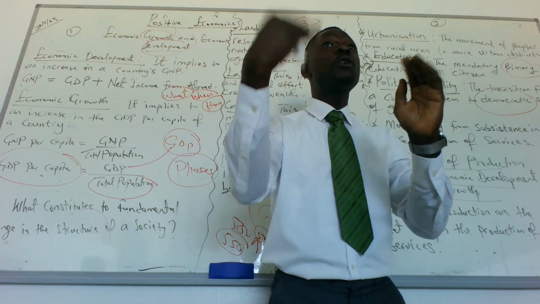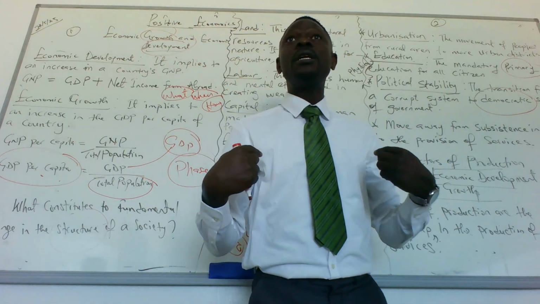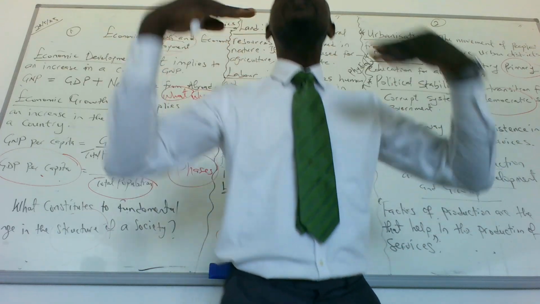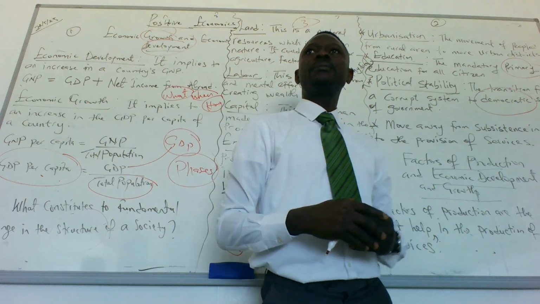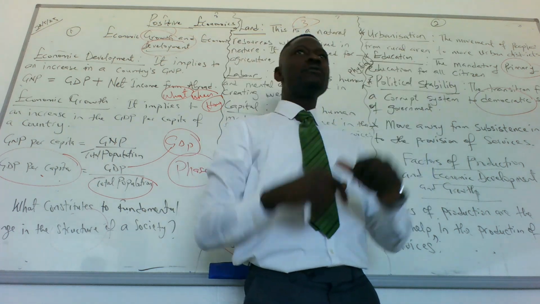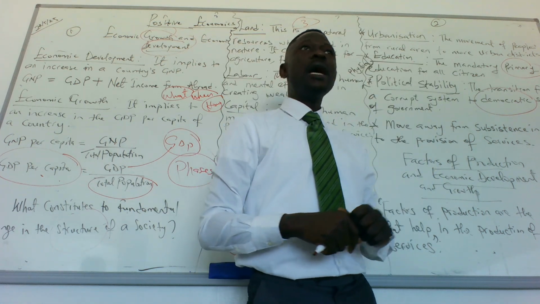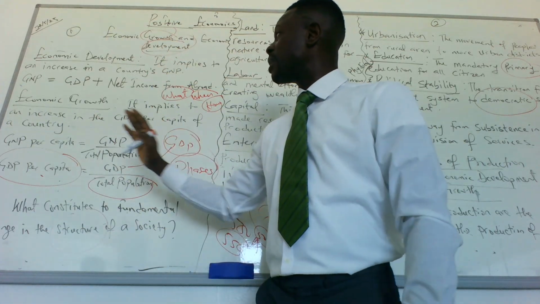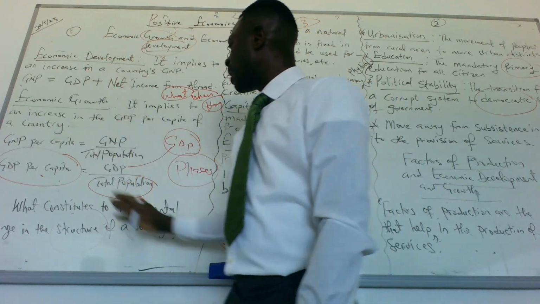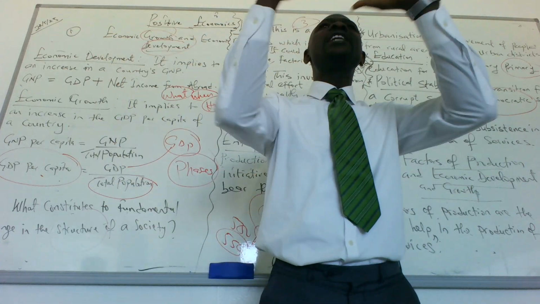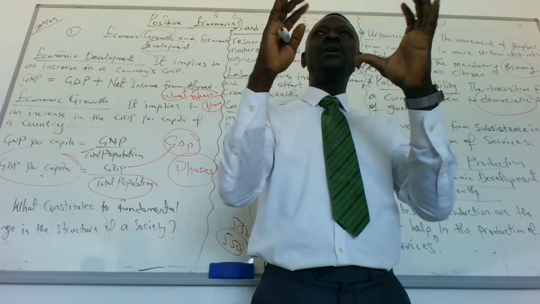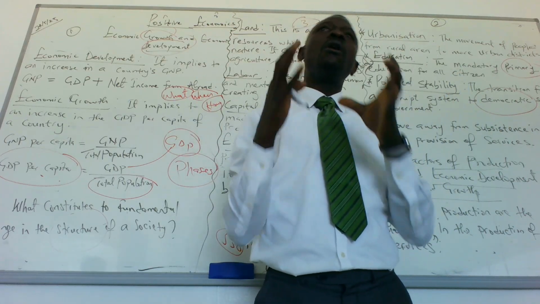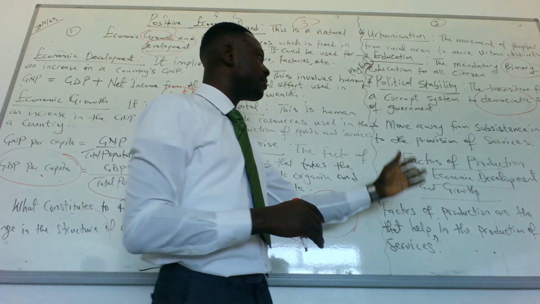So you don't just produce because you want to feed yourself or your family. You start producing because you can as well sell after feeding yourself. So that changes the structure of the society. Do we get it, please? Yes. Any question about that? So that's about economic growth, economic development, and what factors bring about changes in the structure of an economy. So the next one we need to talk about is factors of production.